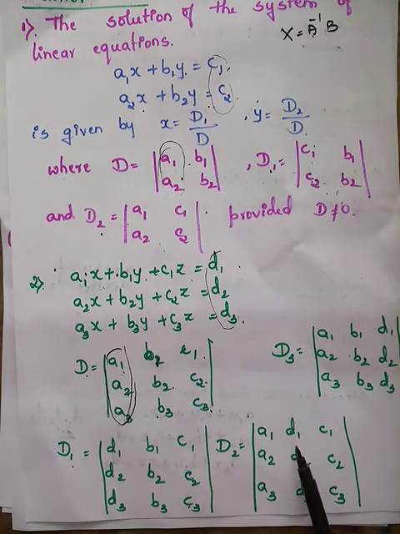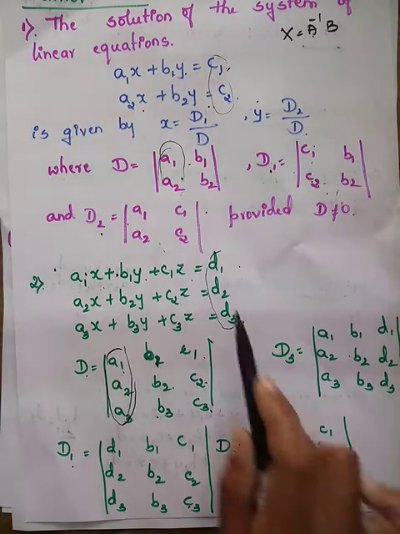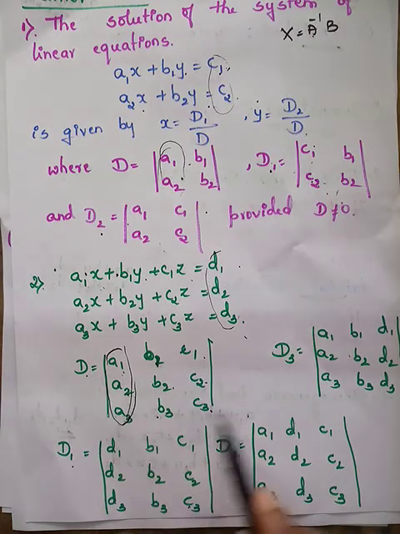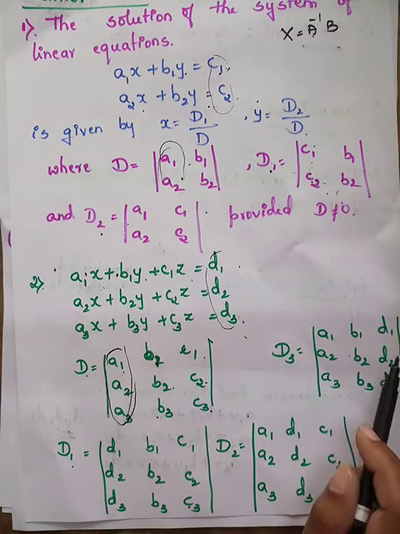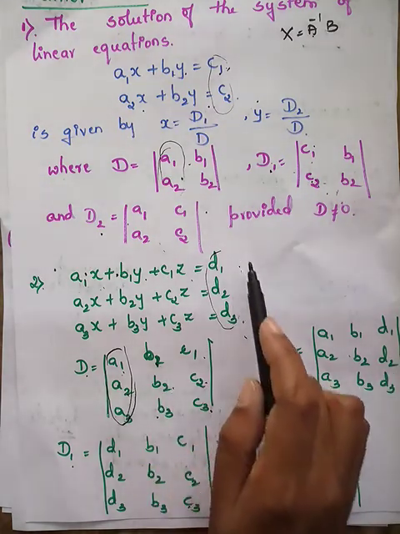Then you write what is D2. D2 is nothing but you replace the second column of D by D1, D2, D3. And D3 is nothing but you replace the third column of D by D1, D2, D3.